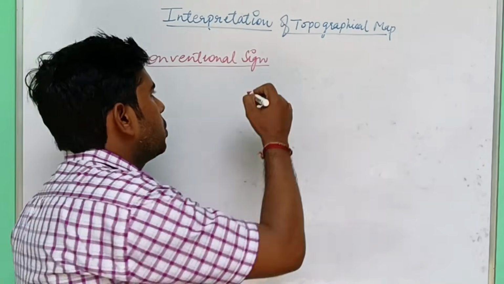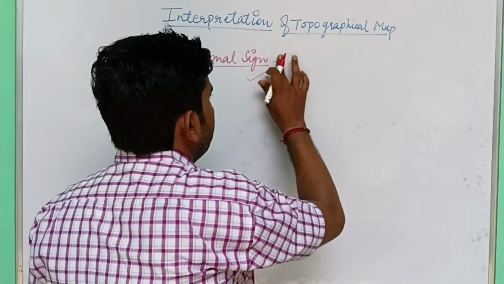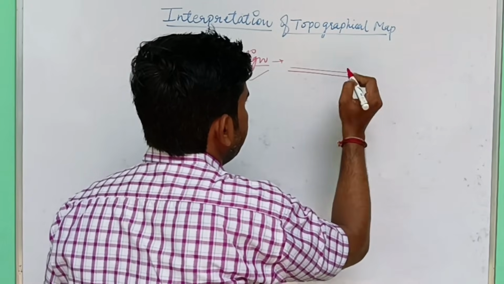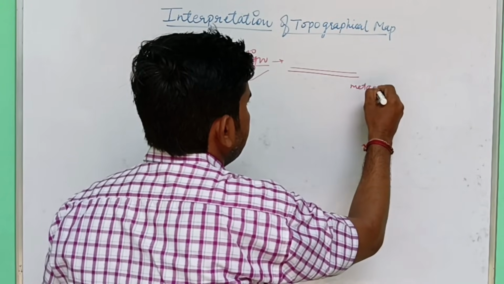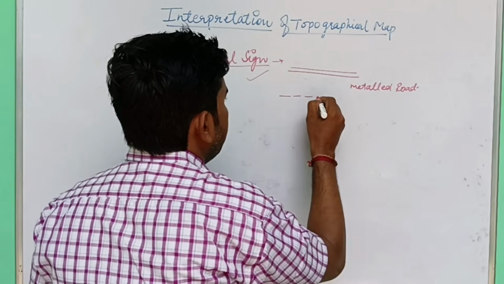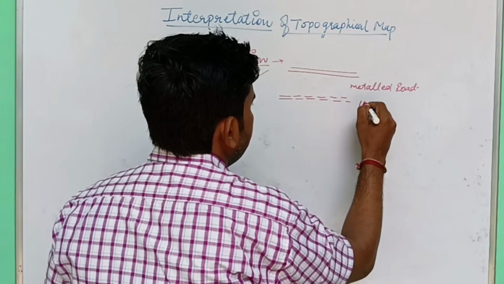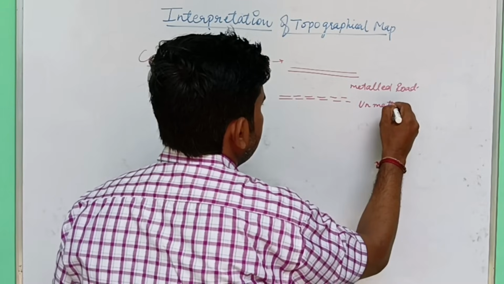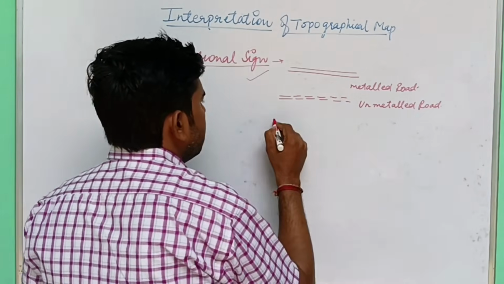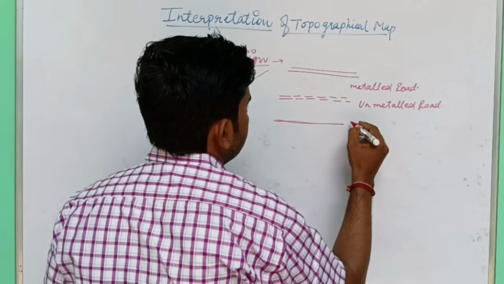ठीक है. So there are lots of signs and symbols used in topographical maps, like two red parallel lines indicate metal road. A broken parallel line indicates unmetalled road. A single line is known as car track.